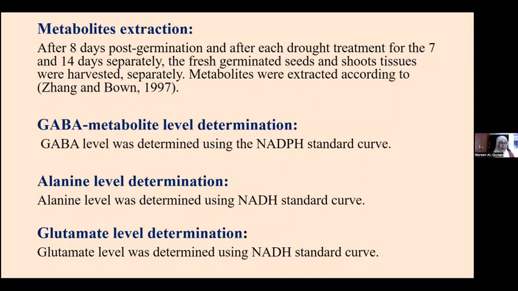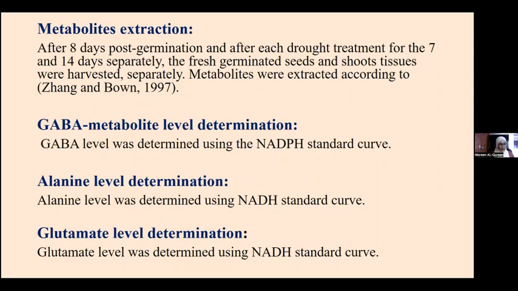GABA was determined using nicotinamide adenine dinucleotide phosphate as standard, but for alanine and glutamate, alanine using alanine dehydrogenase, and glutamate with glutamate dehydrogenase, using nicotinamide adenine dinucleotide as standard.